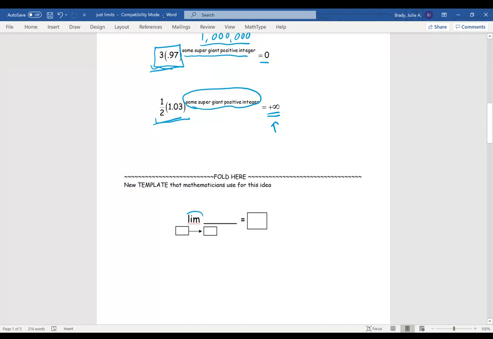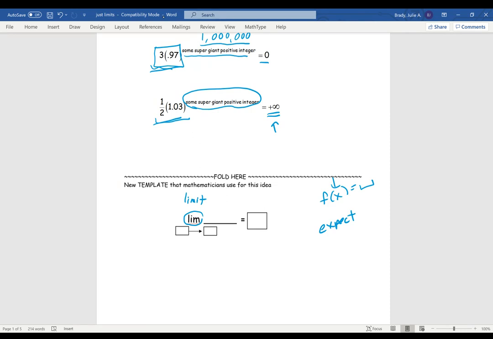So this LIM stands for limit. And so in Algebra 2, in pre-calc before this point, we always really talked about the output of a function. So we had some function, and we put in a number, and we talked about what the output actually was. Limits talk about what you expect the output to be. Sometimes that's equal to what the limit actually is, like the expected output is the output, but not always. Okay, so this symbol is limit.